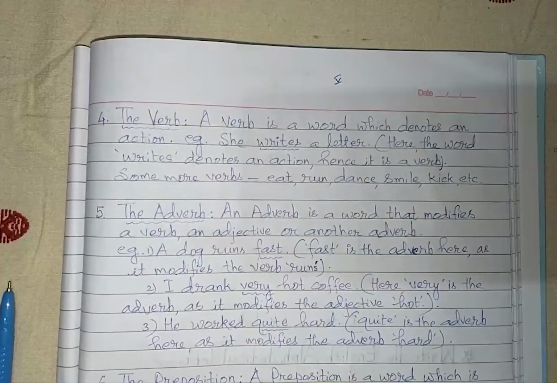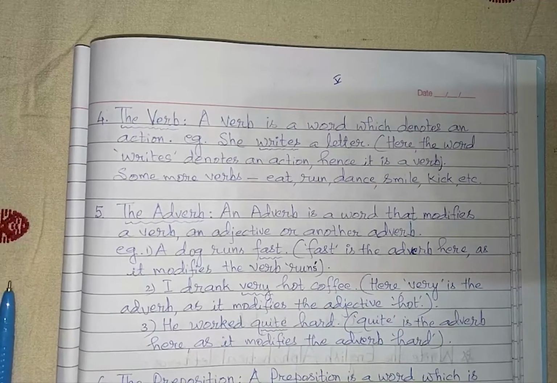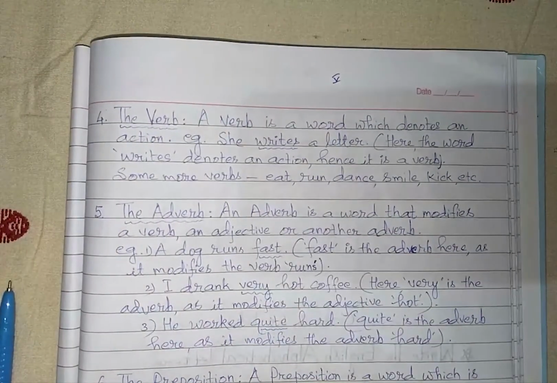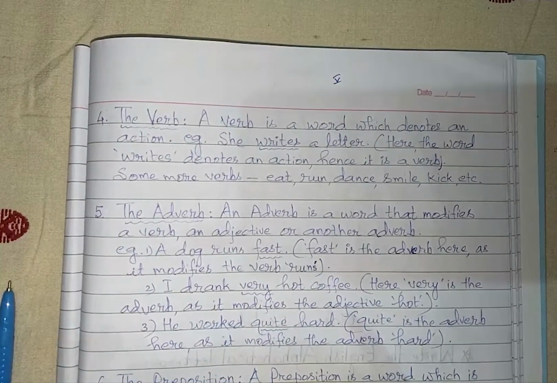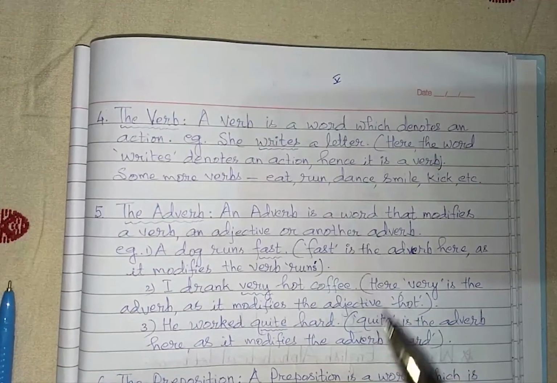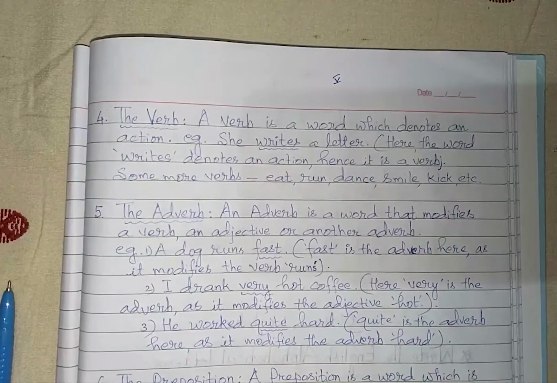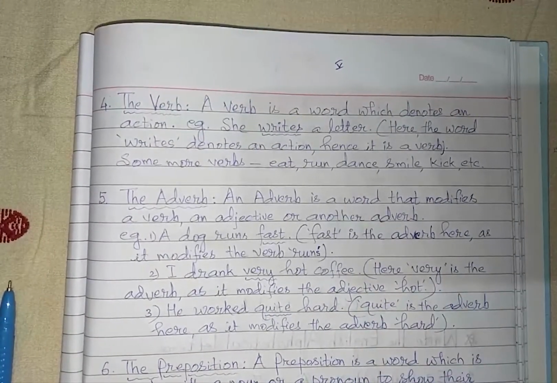Some more verbs used. There are countless verbs. If you were to write all the verbs, you would require so many notebooks together. So you cannot go on writing all the verbs in a go. Therefore, only a few verbs I have given here. You see, eat also gives you some idea of an action. Run is also an action. Dance is also an action. Smiling is also an action. And kick is also an action. So all these types of words are called verbs.